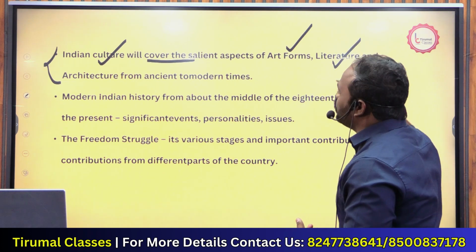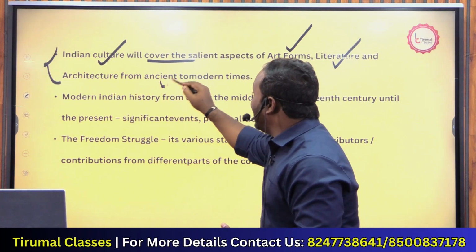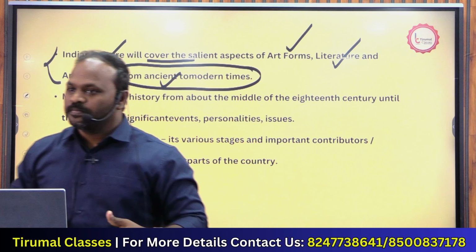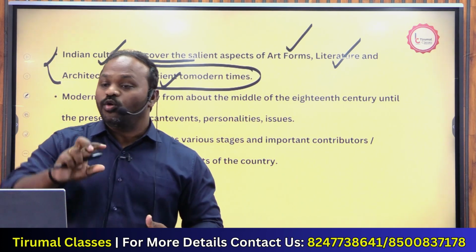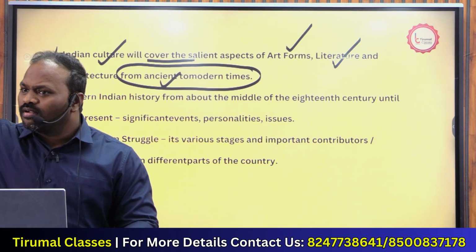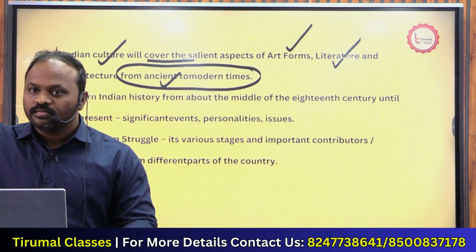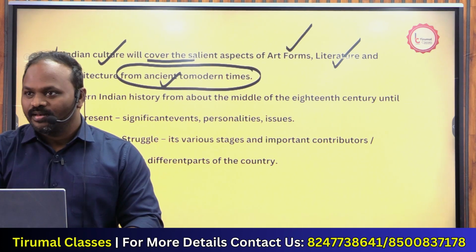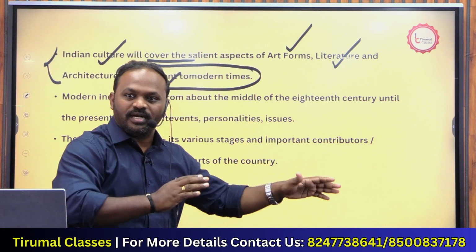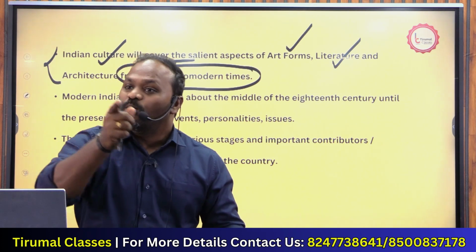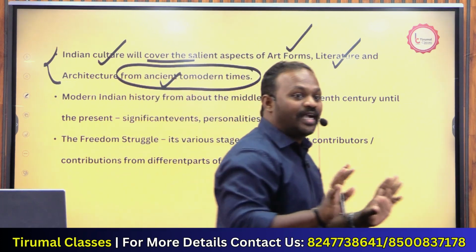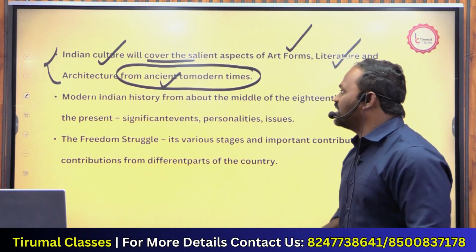Next, literature we will talk about. Architecture from ancient to modern times. Temples, ancient to modern times. Temples that we constructed. During the Islamic period, we constructed many more, right? Buland Darwaja, you know, many more. Qutub Shahi tombs, Taj Mahal. Are you getting it? Yes, all this from ancient to modern times. That is why art and culture is a combination of your ancient and medieval history.